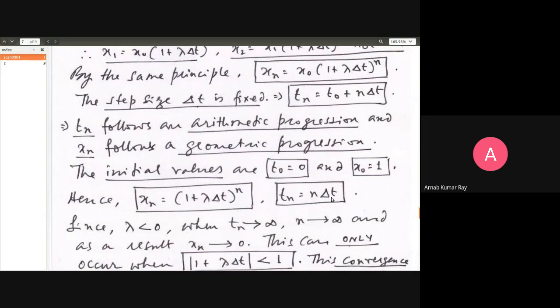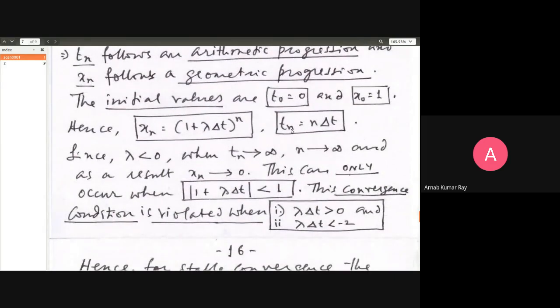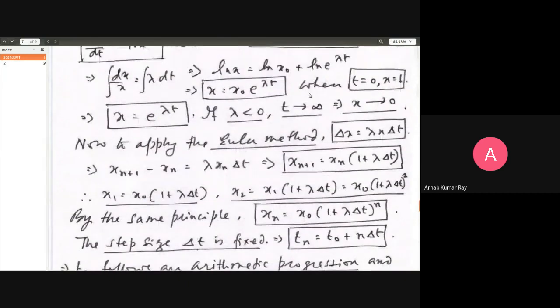It's a fixed parameter of the system. So if Tn has to go to infinity, n must go to infinity. Since lambda is less than 0, when Tn goes to infinity, n goes to infinity, and as a result, xn will have to go to 0 as per our analytical result.